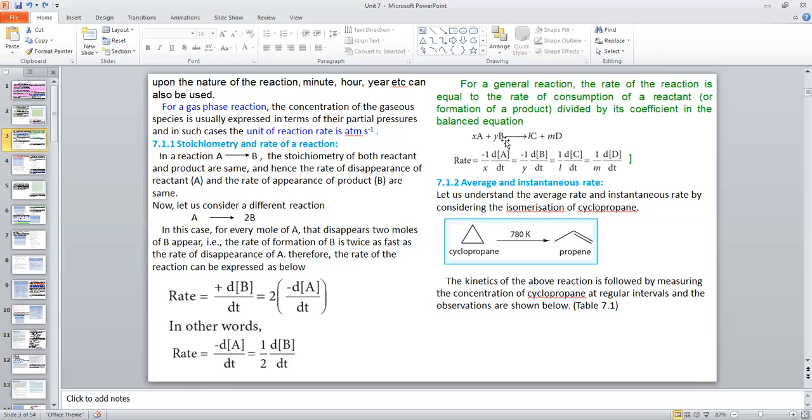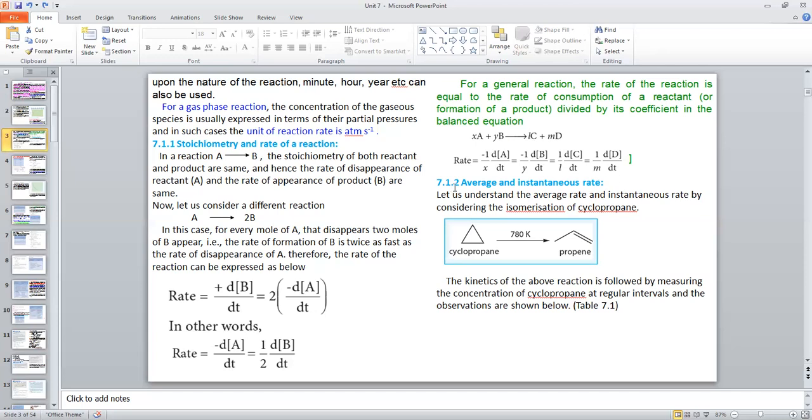In terms of B, how to write? This is also a reactant, so minus 1 by Y into dB by dt. Then in terms of C, how to write? Here this is a product, so there is no need of minus sign. So 1 by L into dC by dt. In terms of D, how to write? This is also a product, so positive value, 1 by M into dD by dt.